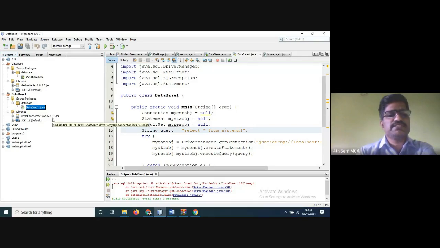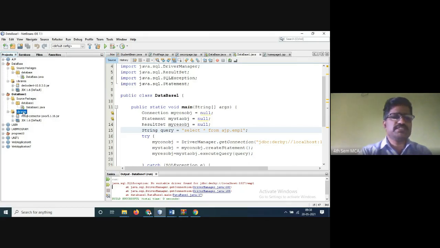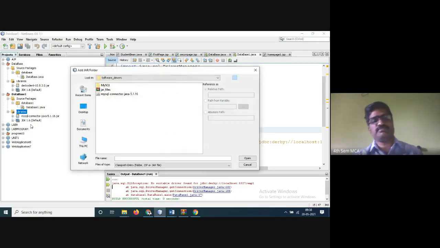MySQL yesterday I tried, but it got installed. So don't worry for that. Now we have to install the jar files. How to install the jar files is: click the libraries, right click, add the jars. So now you have to install the drivers. Actually, the jar files you have to extract.